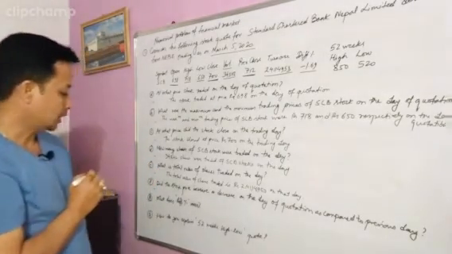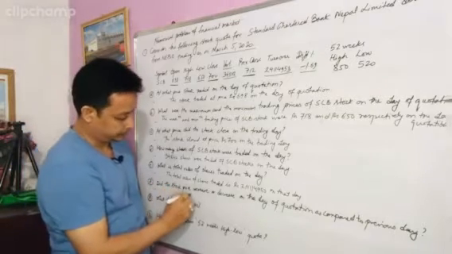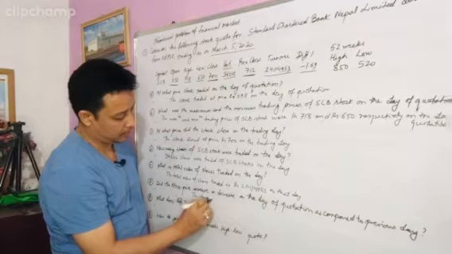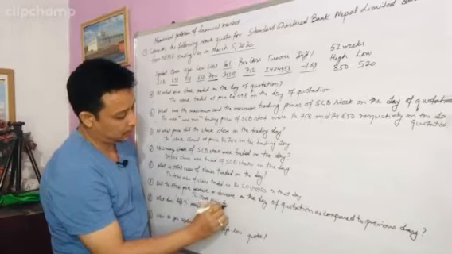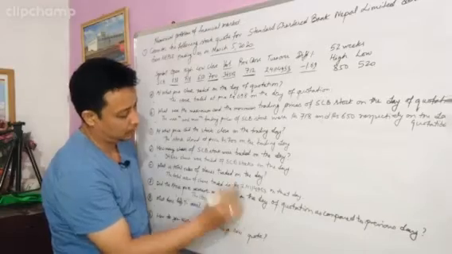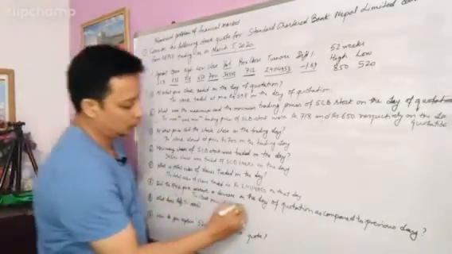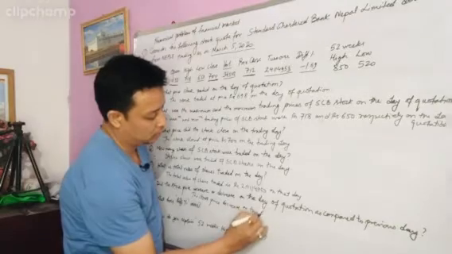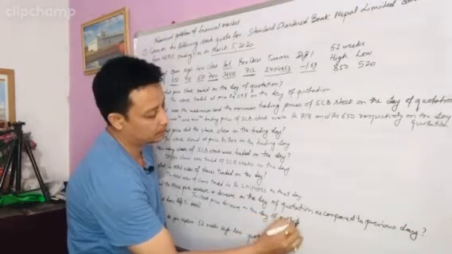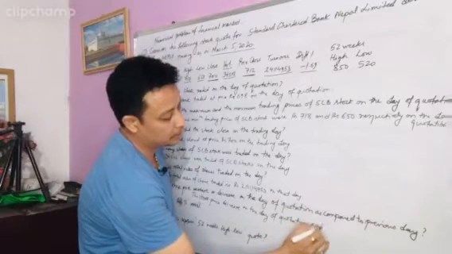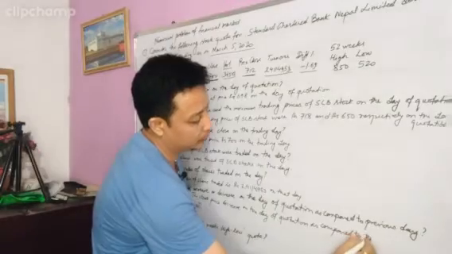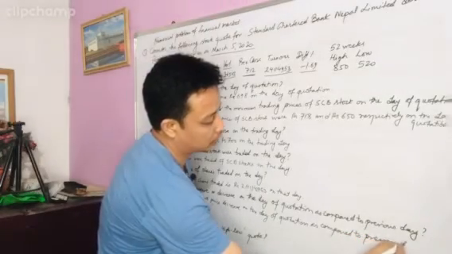So you can now write the stock price decrease on the day of quotation as compared to previous day.